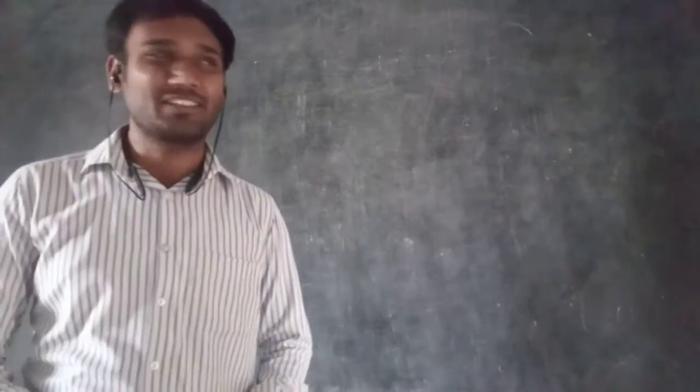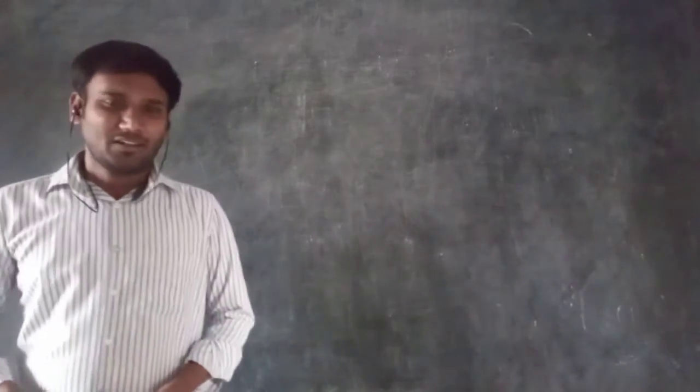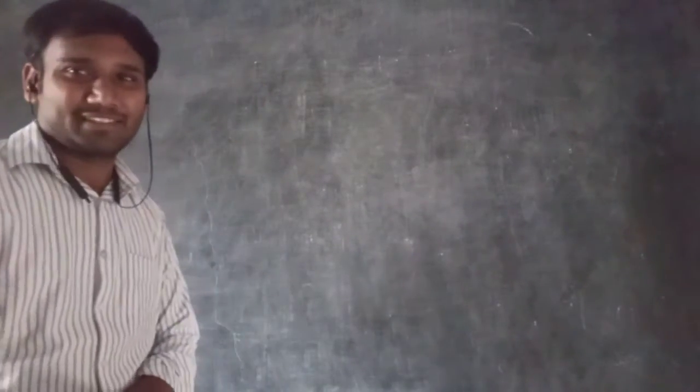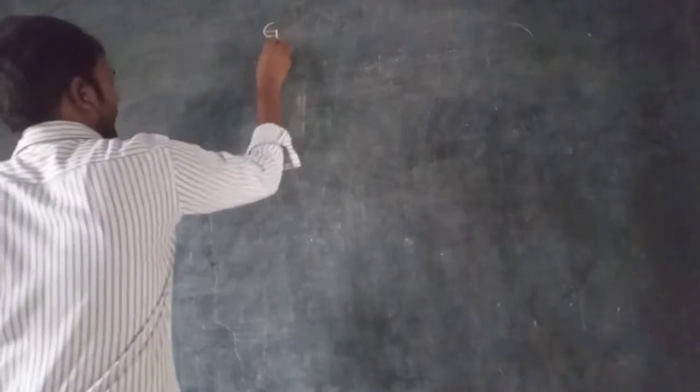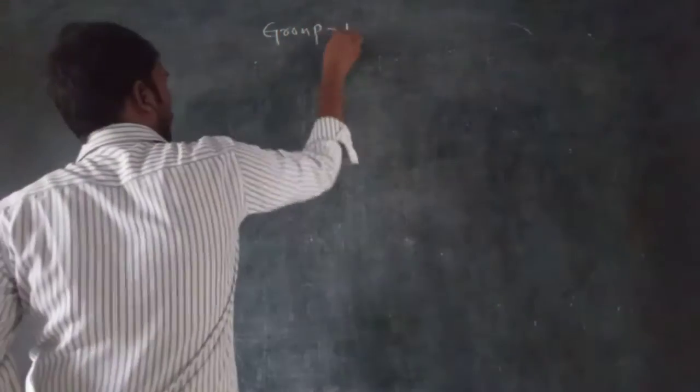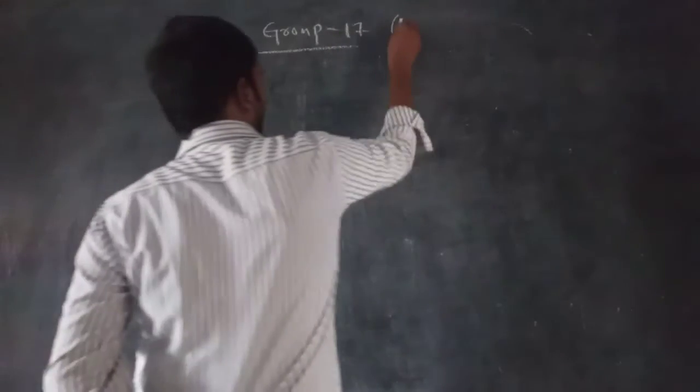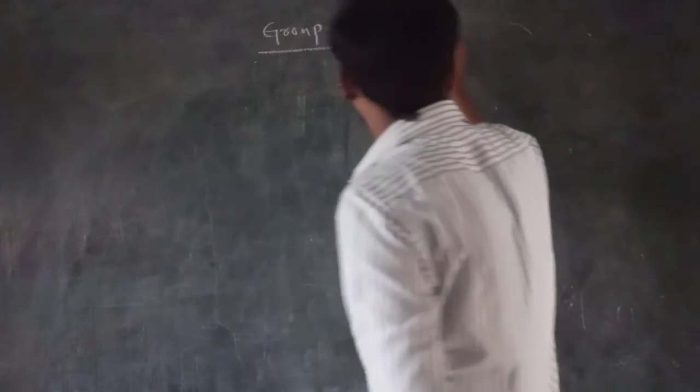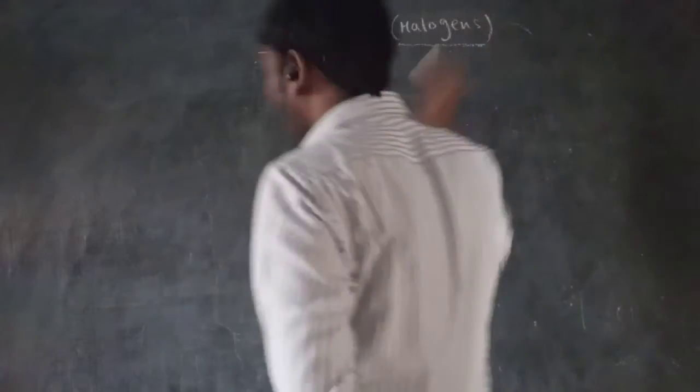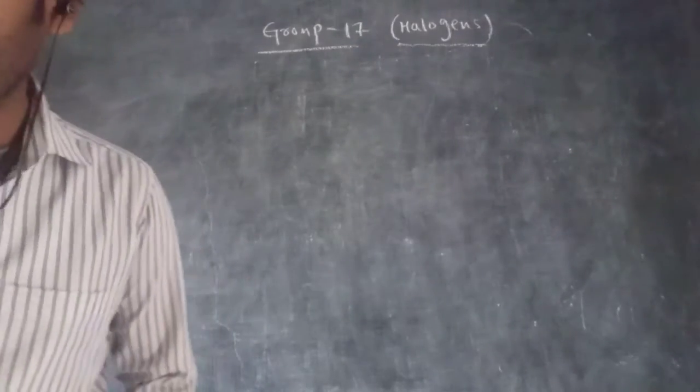Today's session will discuss the group 17 elements. What is group 17, and which elements are present in it? Let us discuss here. Group 17 elements we also call halogens. So why do we call group 17 elements halogens?